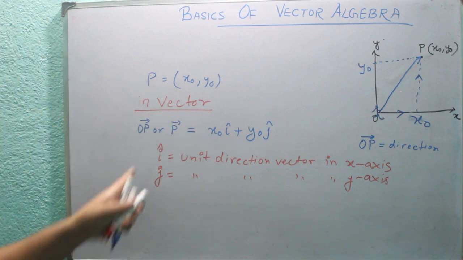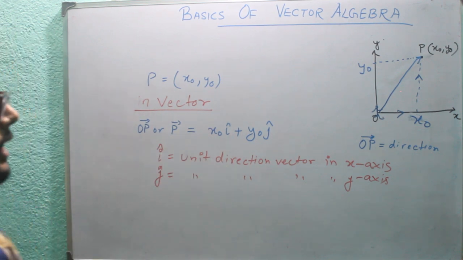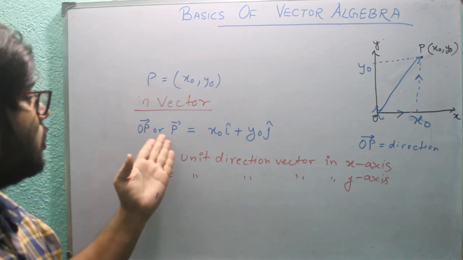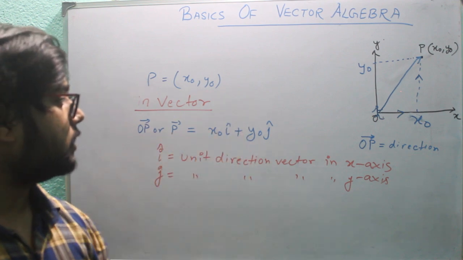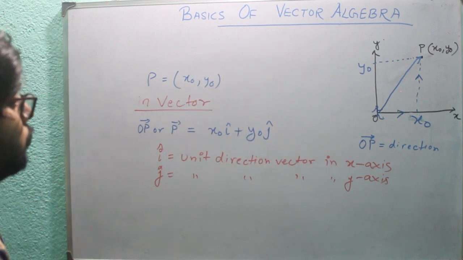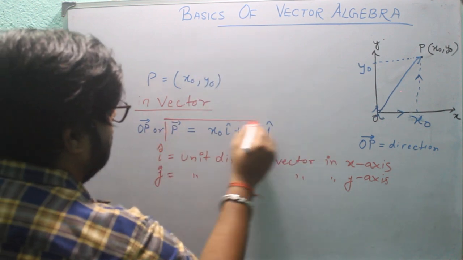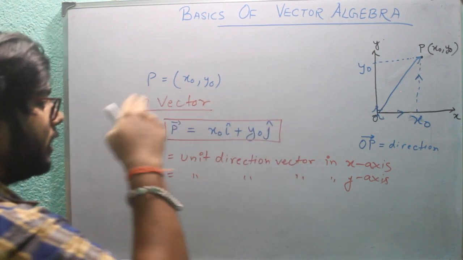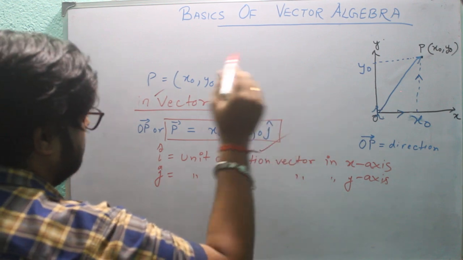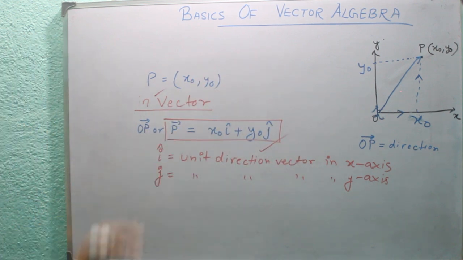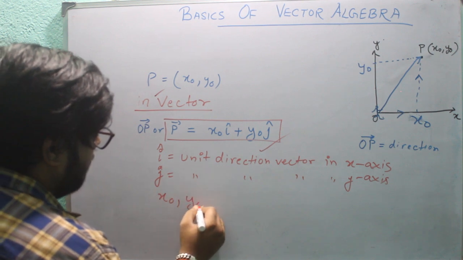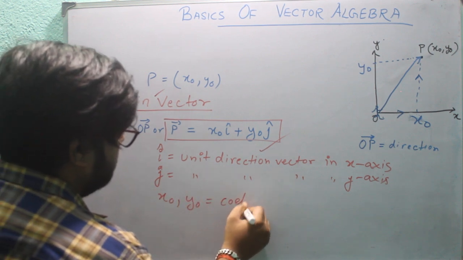Now I will ask you, what is the location of this point P? Then you will say that the location of this point P is x naught, y naught: x naught in i direction and y naught in j direction. So this is the form of a vector. So a vector can be written in this form or in this form. So x naught and y naught are coefficients.